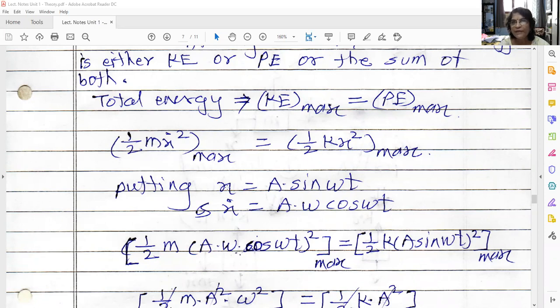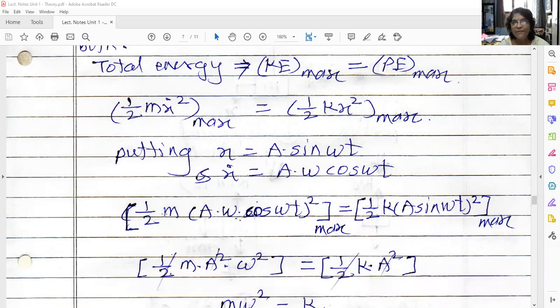Putting the values of x and x dot into the kinetic and potential energy, this equation becomes 1/2 m, put the value of x dot, that is (A omega cos omega t) square maximum, is equal to 1/2 k, put the value of x, that is (A sin omega t) square maximum.